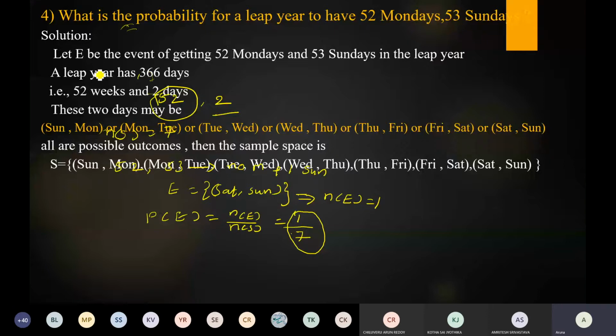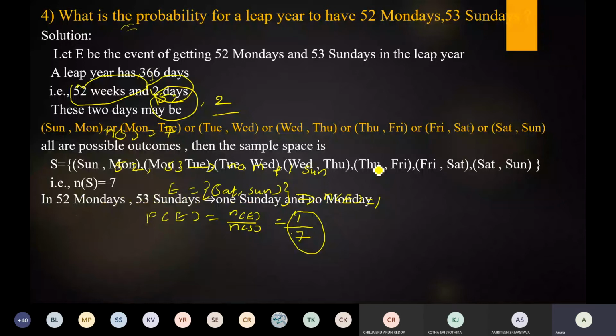If we take 52 weeks, in these 52 weeks it covers 52 Sundays and 52 Mondays. So leave this one and just concentrate only on these 2 days. These 2 days may be any of these 7. So that's why we write the sample space as all these possible days. That means from this we can write n of s is equal to 7.